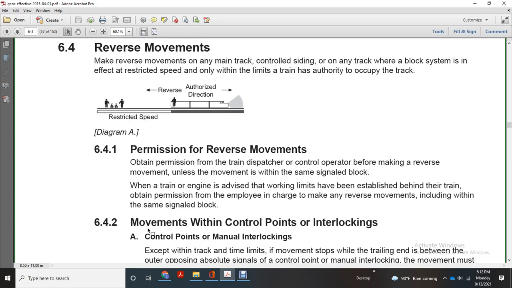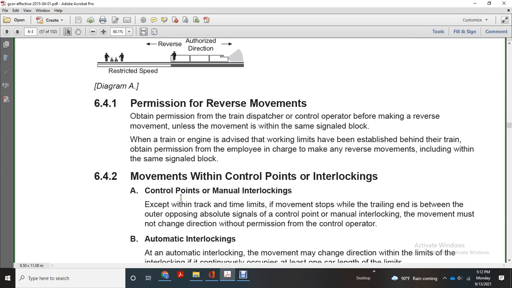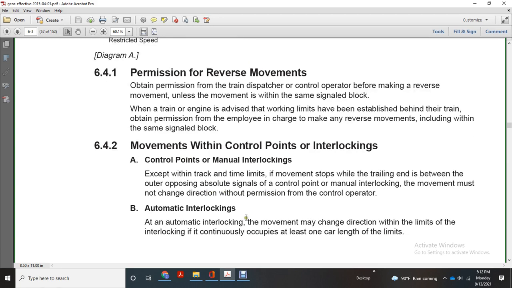Obtain permission from the employee in charge before making a reverse movement, including within the same single block. Movements within control points or interlocking limits with manual interlocking must stop within the track and time limits, while the trailing edges between the outer opposing absolute signals of the control point with manual interlock must not change direction without permission of the control operator.